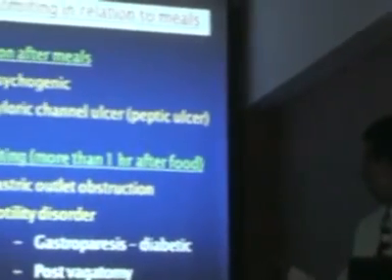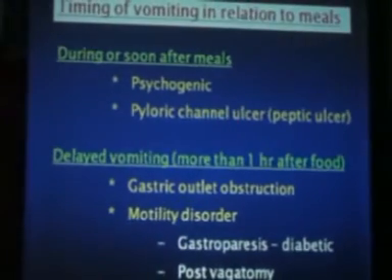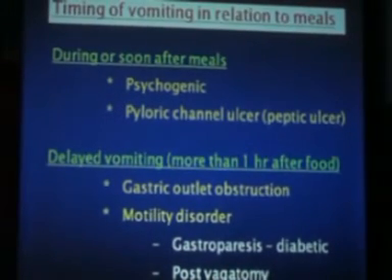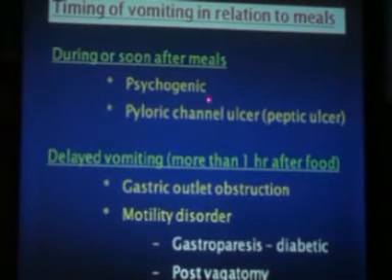That's the psychogenic vomiting. But you have a pyloric channel ulcer, you have a gastric ulcer, you have a duodenal ulcer; in a pyloric channel ulcer, at the pyloric opening, there's an ulcer there. The moment you eat food, the antrum is stretched. In these people, the pyloric opening goes into spasm and they vomit immediately. So there is a pyloric channel ulcer: immediately after food you vomit.